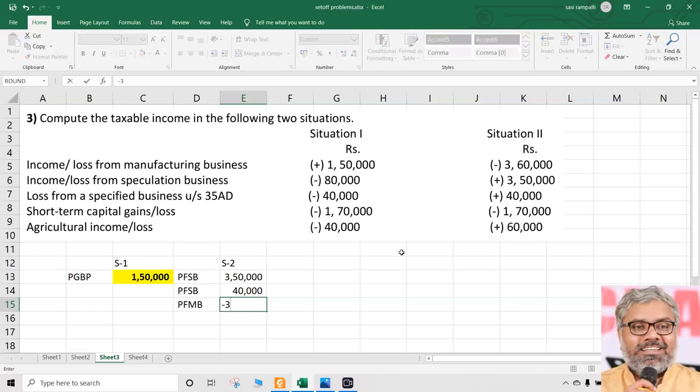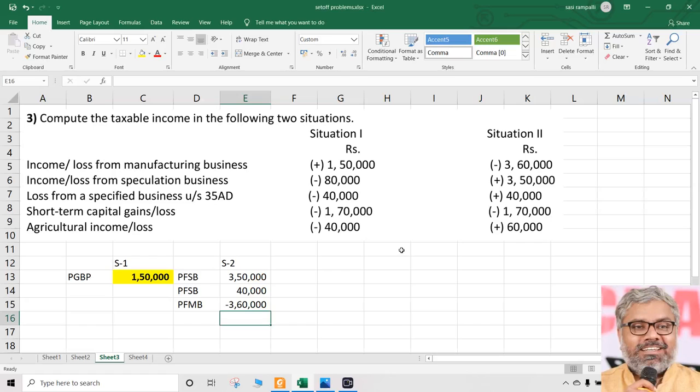And how much is that? Minus 3,60,000. Entire amount can be definitely very well set off, no problem, because amount available is 3,90,000. Loss is only this, we can call it as loss. Loss from manufacturing business 3,60,000 can be set off.